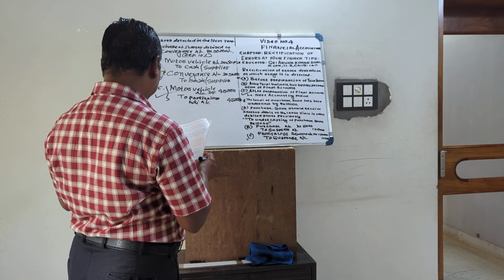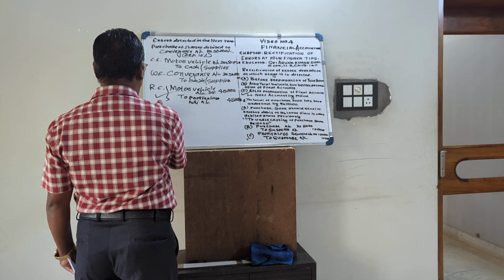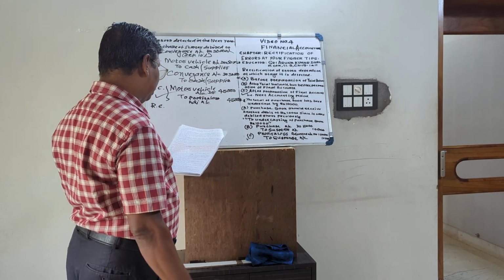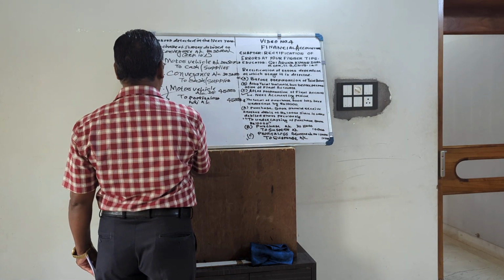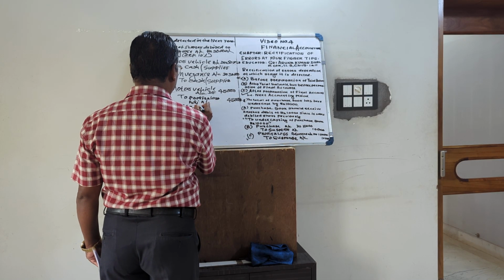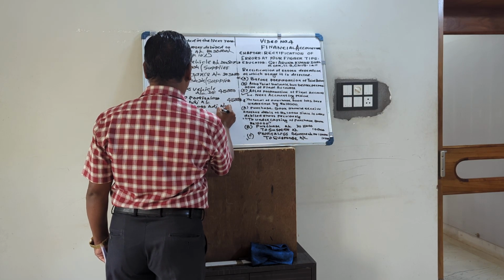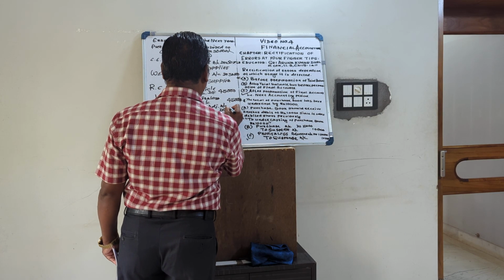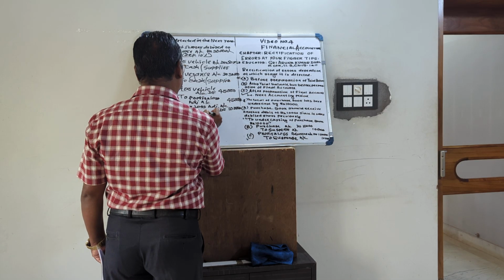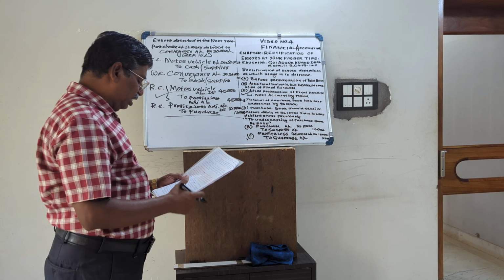Then second, purchase account was overcast by 10,000. When purchase account is overcast, it means it is excess debited with 10,000. So we will credit purchase, and the debit is profit and loss adjustment account. Profit and loss adjustment account debited 10,000 to purchase account. Being overcasting of purchase in the previous year, rectified in the next year.